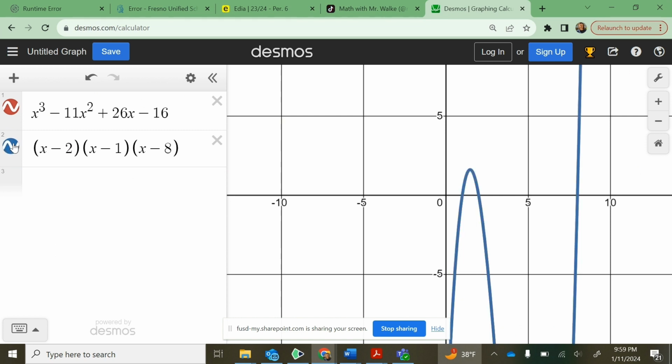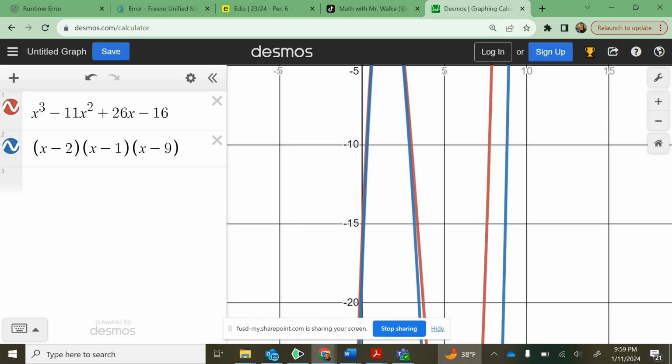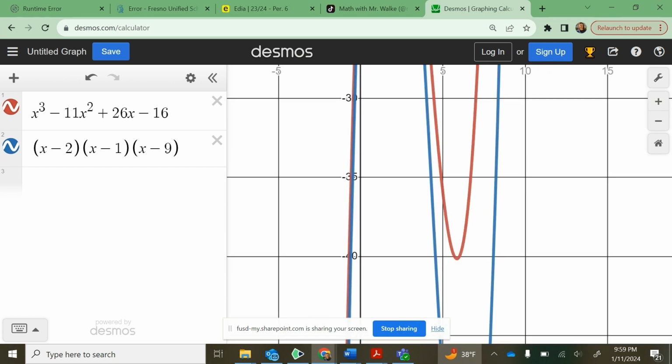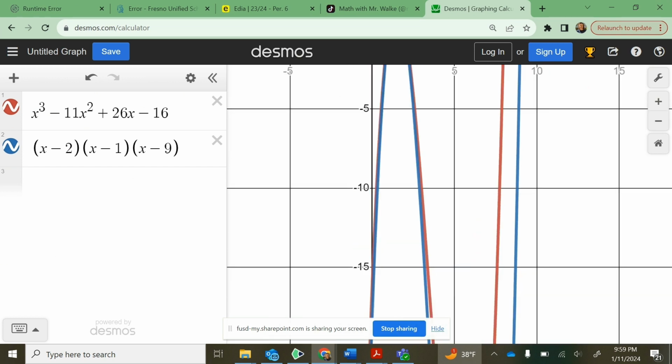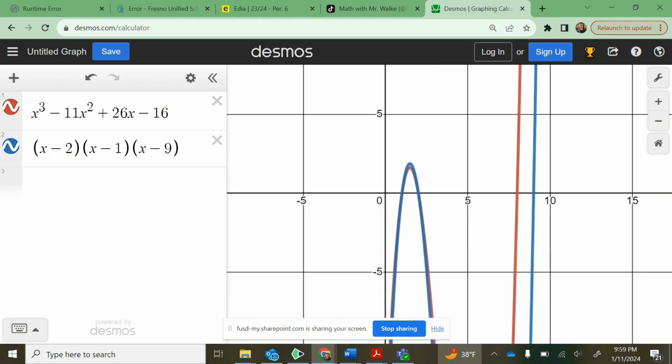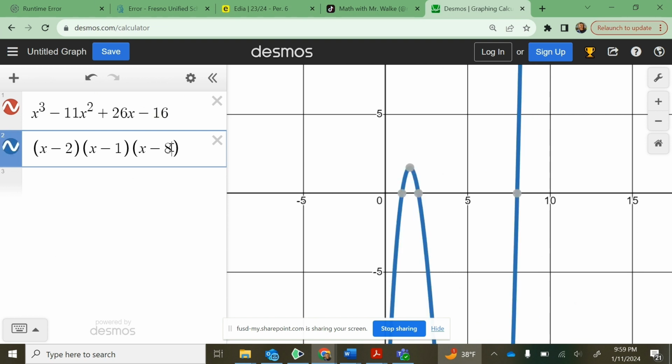That means these 2 equations are identical. They're the exact same equation, just in different forms. The first one is standard form. The second one is factored form. Hey, by the way, if you happen to make a mistake and you got this wrong, let me just change a number here. Change the 8 to a 9. Hey, now take a look. The red graph and the blue graph, they don't match exactly. So that means we didn't get it right. This is where we have to go back and check our work. Okay, but when I change this back to an 8, we can see it's a perfect fit.